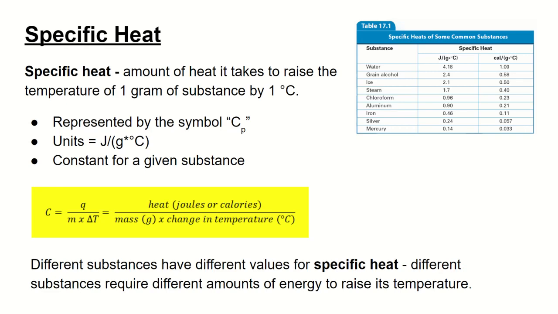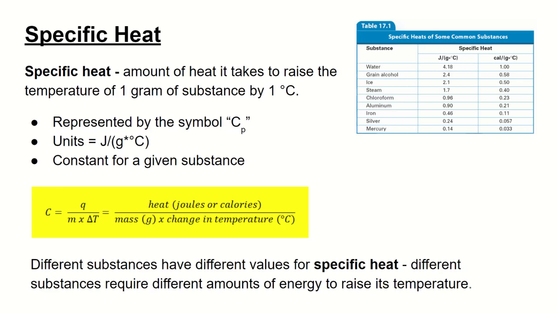So the word specific heat refers to the amount of heat it takes to raise the temperature of 1 gram of a pure substance by 1 degree Celsius. So just a reminder, a pure substance is something with a uniform composition. So that's only going to refer to pure elements as well as pure compounds such as water, H2O, that's a compound, and also silver, that's an element. It can't be used to calculate the specific heat of a mixture such as Chex Mix.